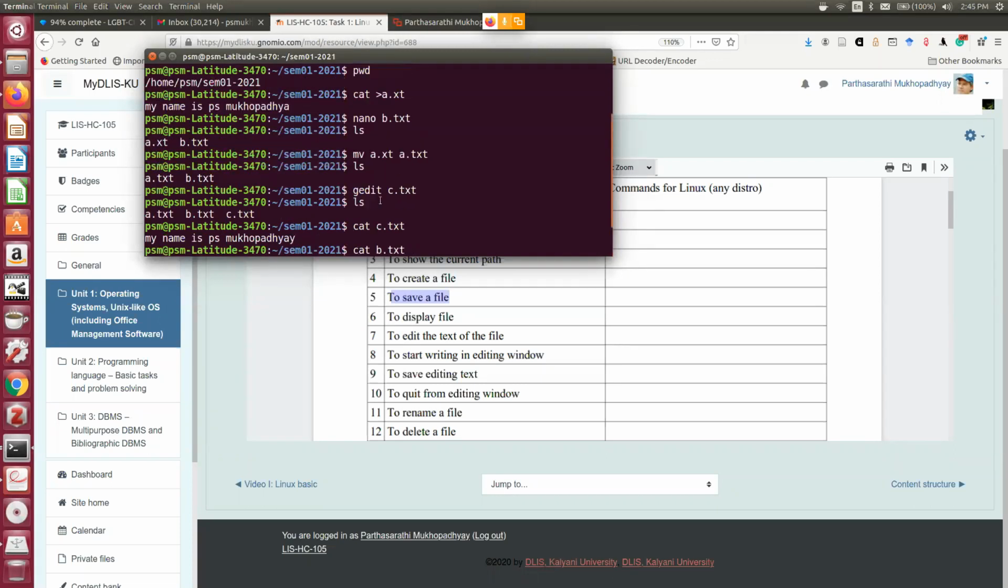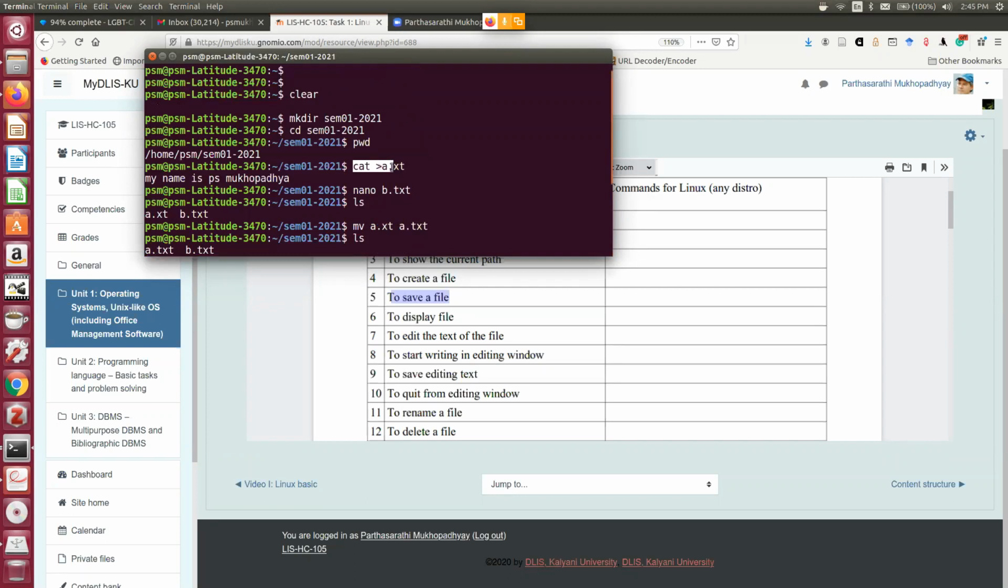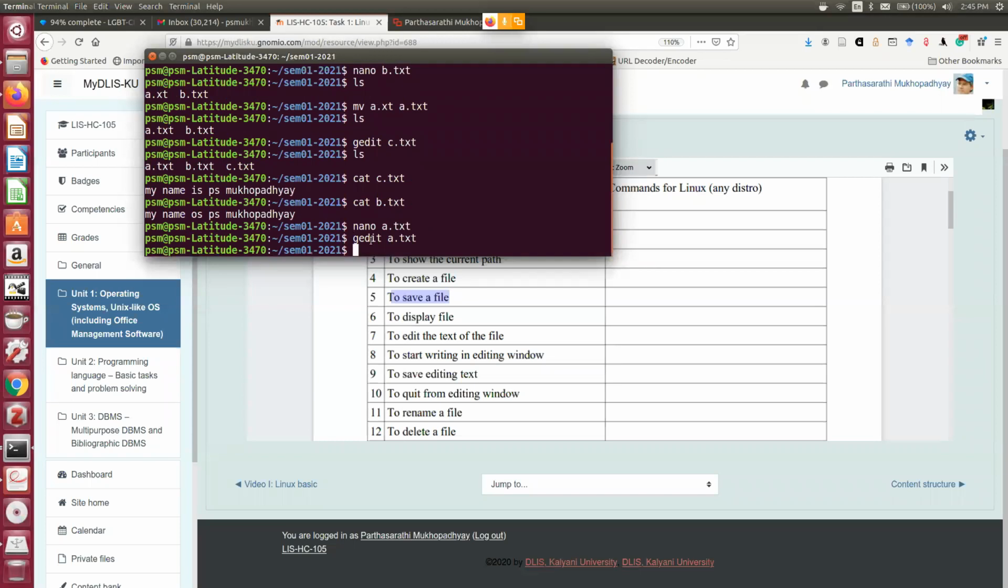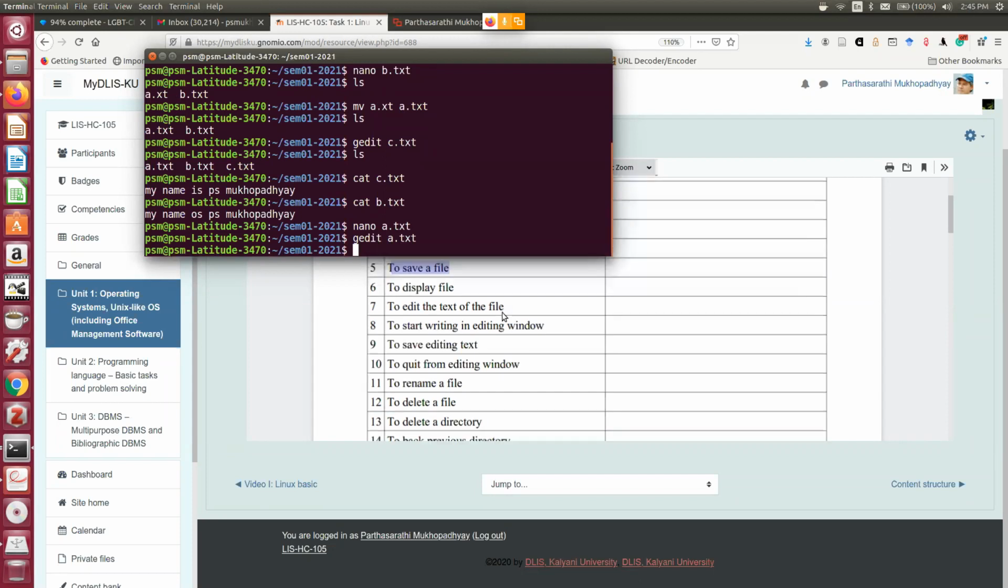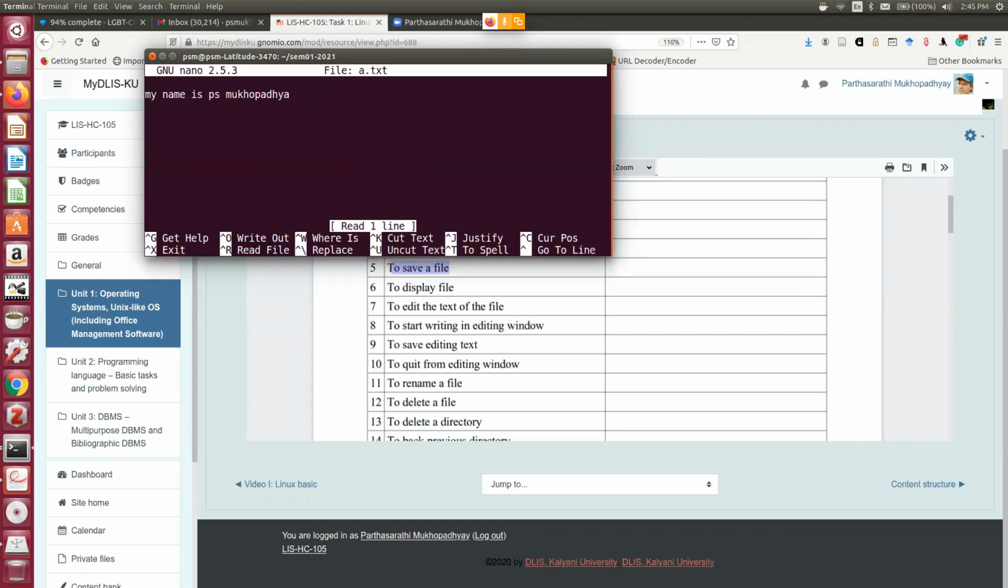In this case, when we are creating a file, we are giving cat, redirection sign, a.txt. When we are displaying, we are giving simply the command and a space. Then to edit the text file, how to edit? Suppose I want to add one extra line. If you are using your text editor, you can always add the next line.